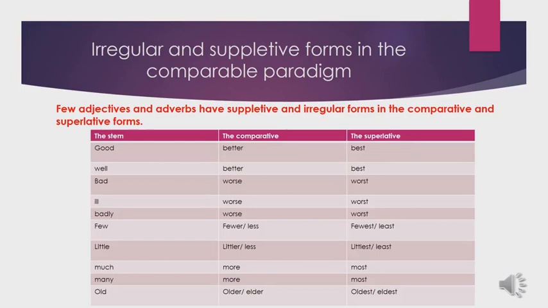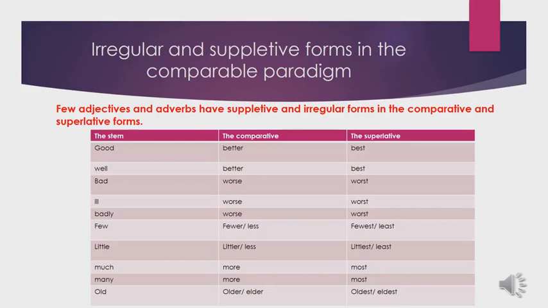In the comparative position, we have better. In the superlative position, we have best. This adjective does not take er and est. We cannot say gooder and goodest, although it consists of one syllable only, but this adjective has better in the comparative form and best in the superlative form.